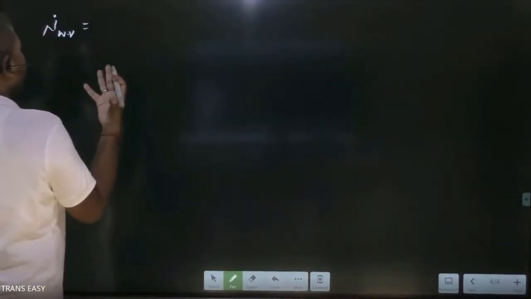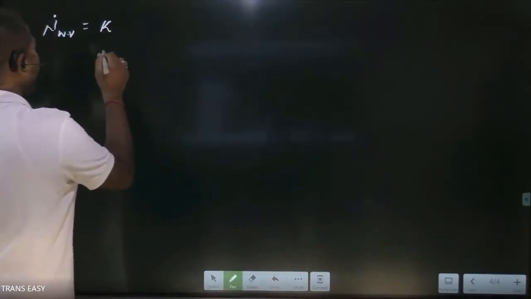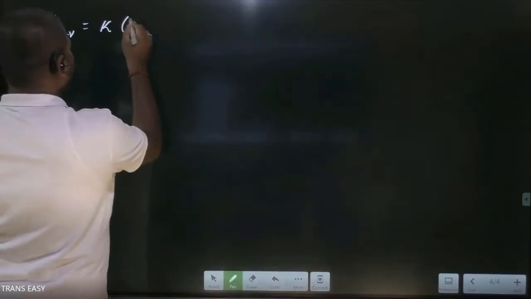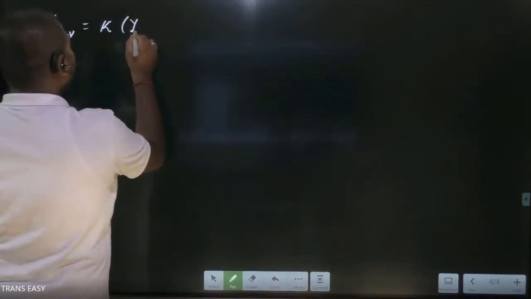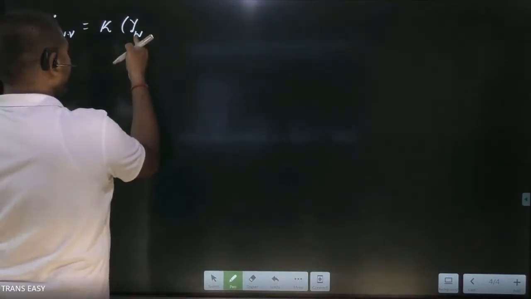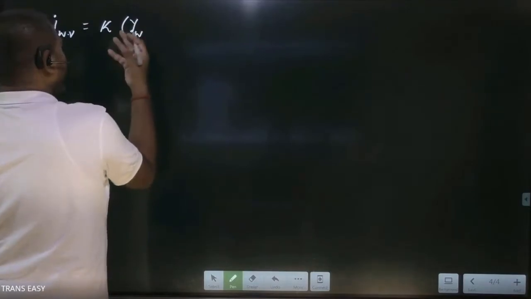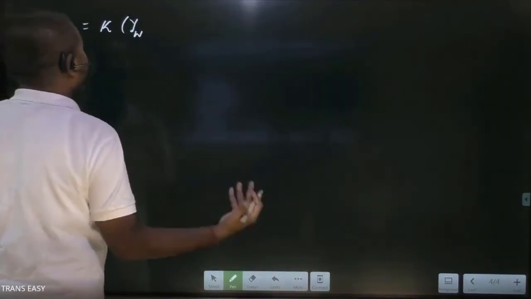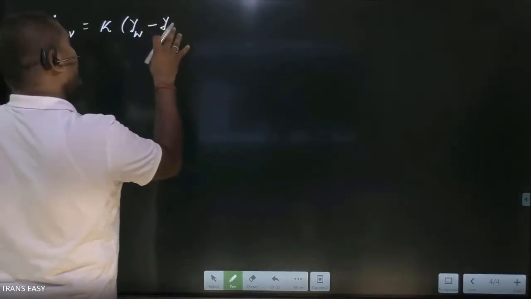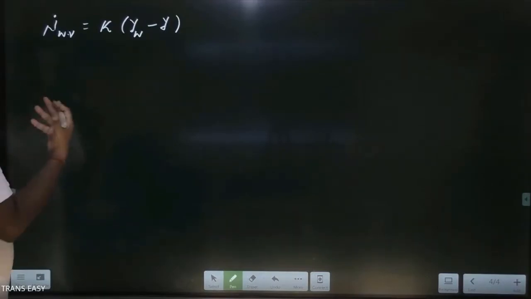And we have a similar expression, K times the mole fraction at the surface, and friends, I am representing it by W. I am finding the mole fraction of water vapor at the surface of the wetted wick minus the mole fraction of water vapor in the entering moist air.